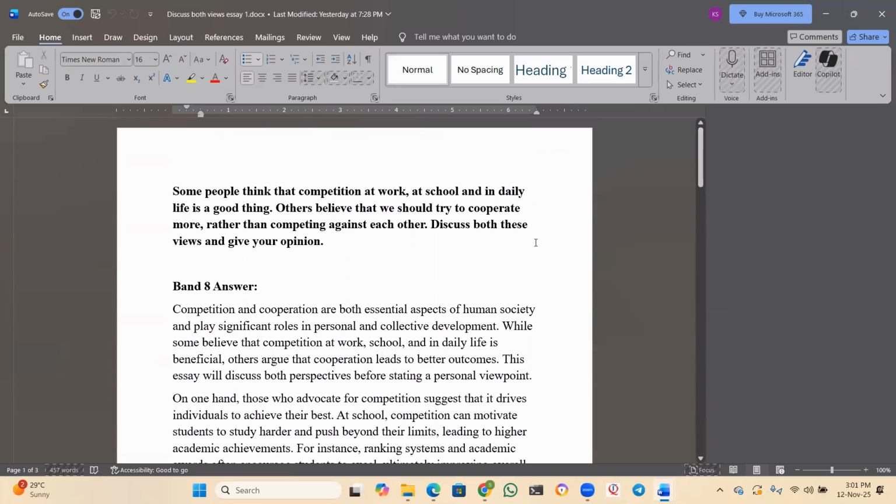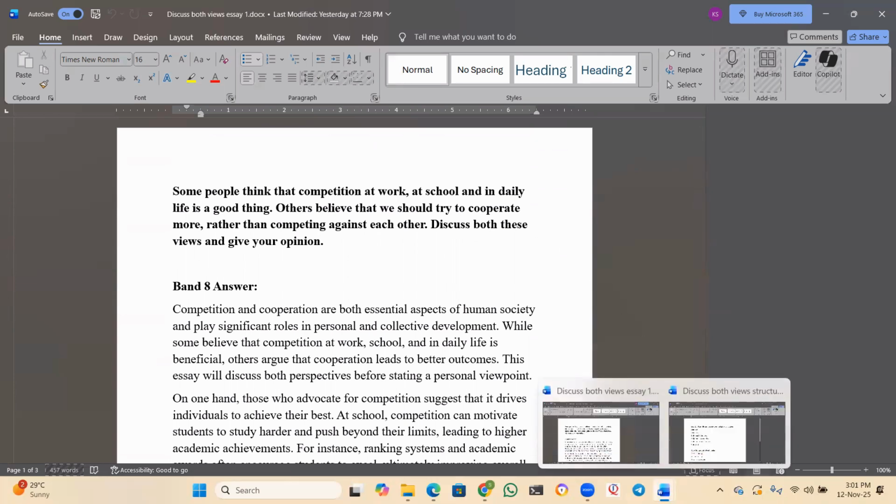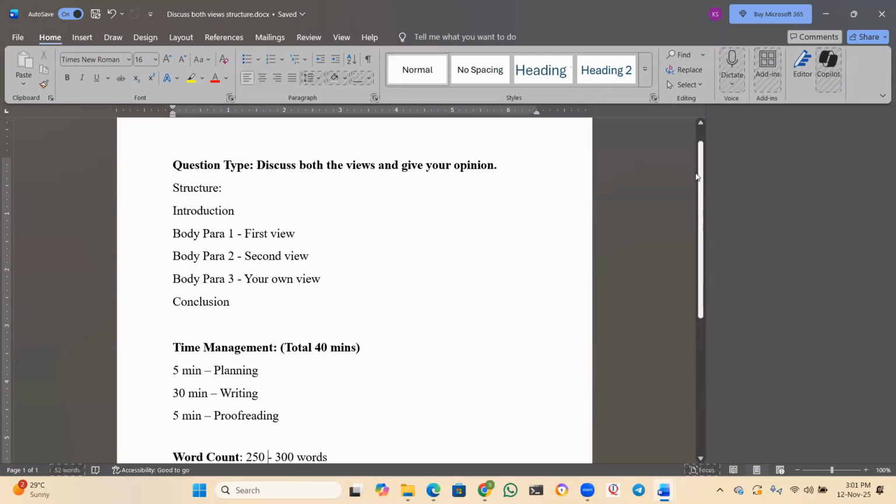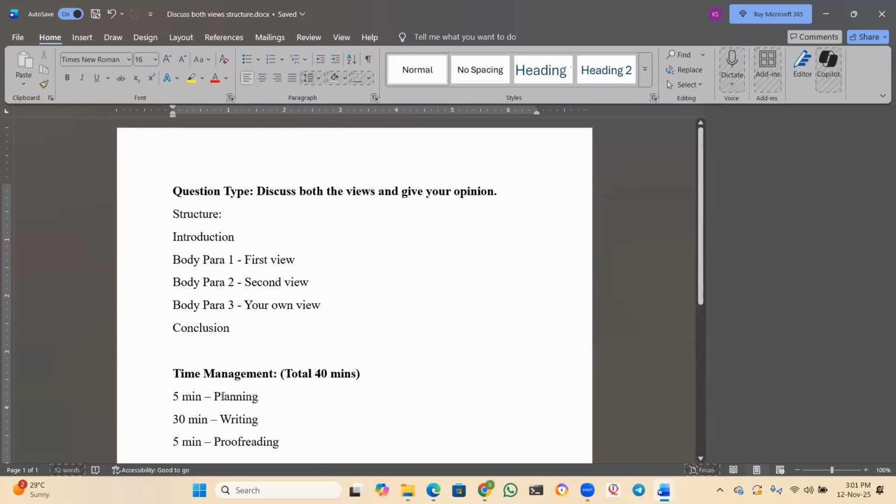So that's what I wanted to present. I hope you have understood both the structure and the essay. This is the essay, and this was the structure for that. These two are very important to understand, guys. In the first 5 minutes, the planning is the most important thing. Don't hurry to write your essay. You have 40 minutes, which is plenty. Take 5 minutes, plan everything accordingly, and then start writing.